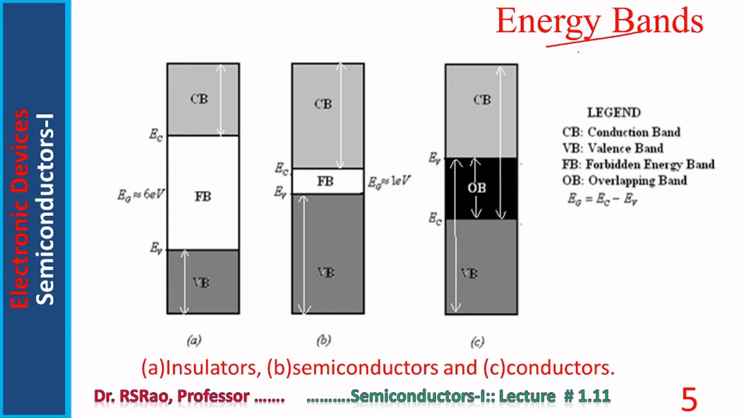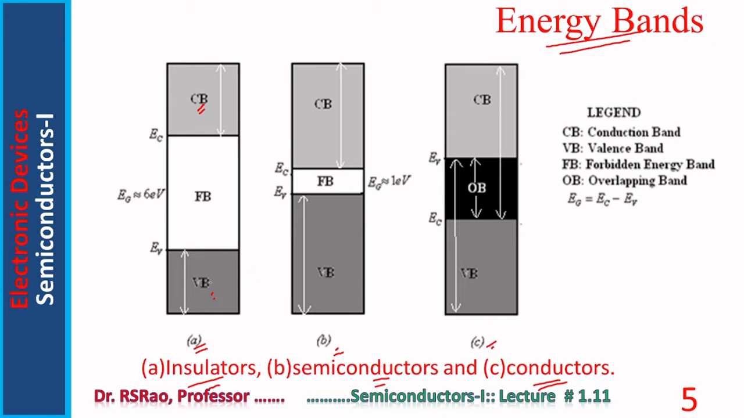Here are shown energy band diagrams of materials. In A, the insulator band diagram is shown. In C, the conductor band diagram is shown. In B, the semiconductor diagram is shown. Certain general points regarding the energy band diagram. There exist two bands, one at the bottom, another at the top. The top one is called the conduction band. The bottom one is called the valency band.